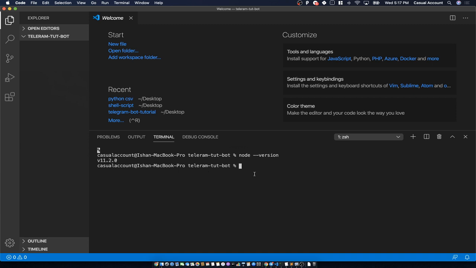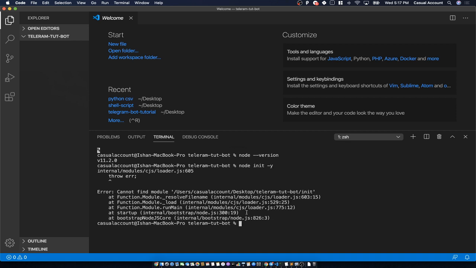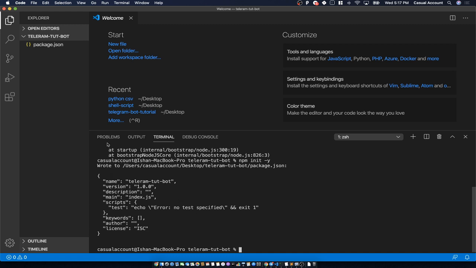So in order to create a node application, what you have to do is you have to type in the command name node init -y to select all the default options. By using this, I will show you what it will do. Wait, sorry, the command is npm init. Sorry, my fault. The command is npm init. So yeah, it created something. Just as you can see over here, it has created one package.json file.